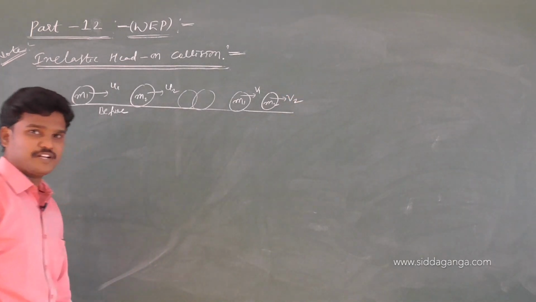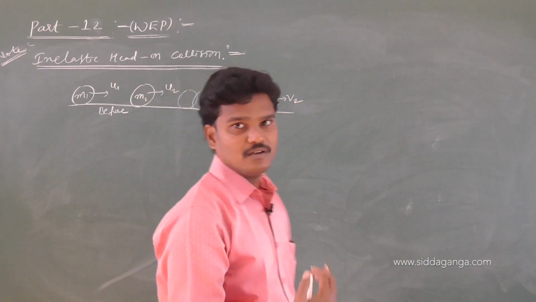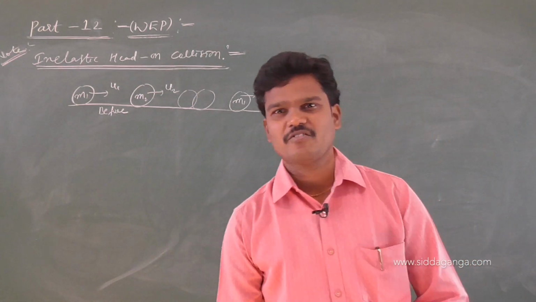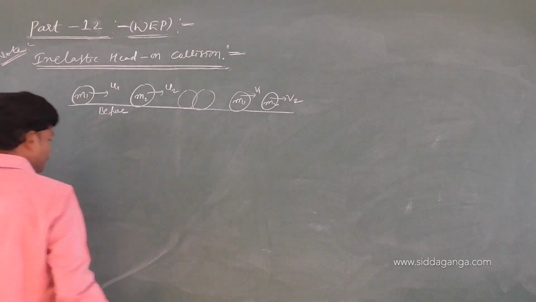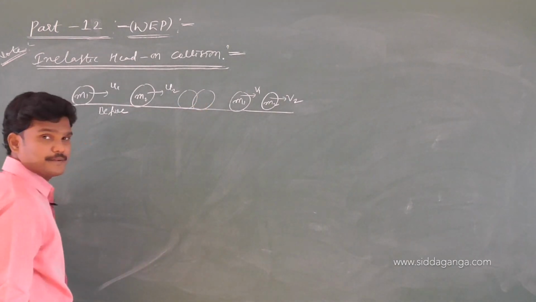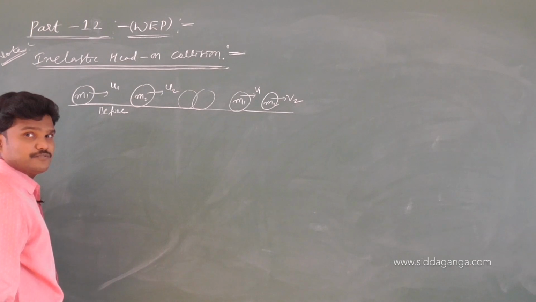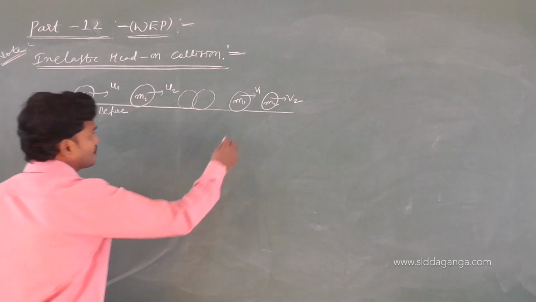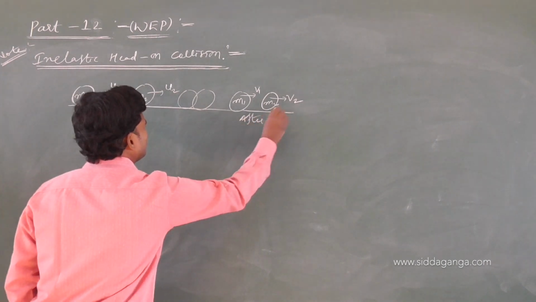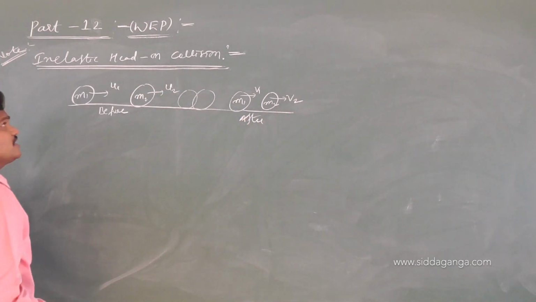Let us see how I am going to write the formula. Of course, derivation is also possible, a matter of few steps. What are v1, v2, what are u1, u2? v1, v2 are the velocities of the bodies after the collision and u1, u2 are the velocities before the collision.